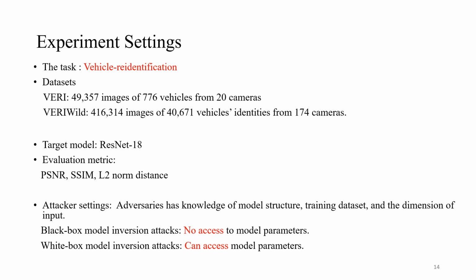We deploy ResNet 18 as a target network, consisting of 4 residual blocks and containing 2 residual layers. Our primary focus lies on 3 evaluation metrics, PSNR, SSIM, and L2 norm, to measure the quality of adversaries' reconstructed images. We assume the model inversion attacker possesses knowledge of model structure, training dataset, and input dimensions, and we evaluate both black box and white box attacks on Patrol.